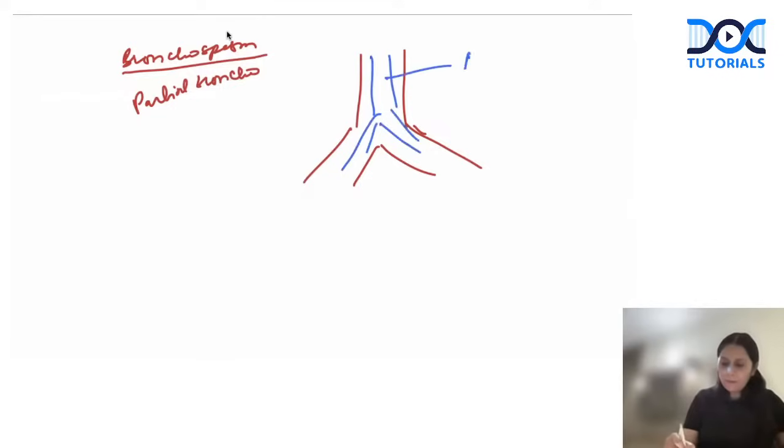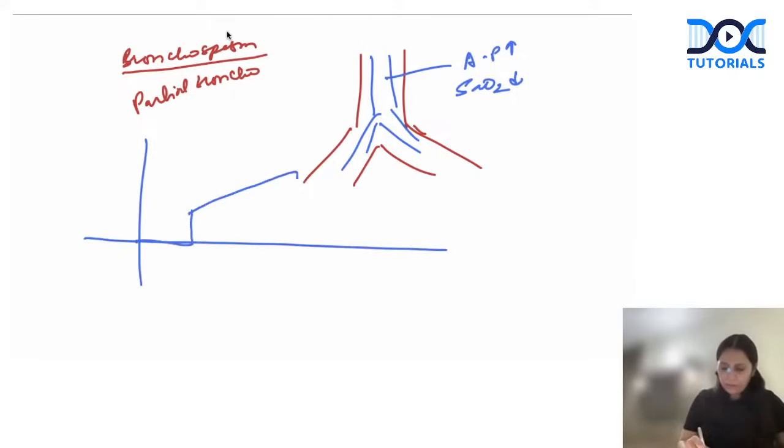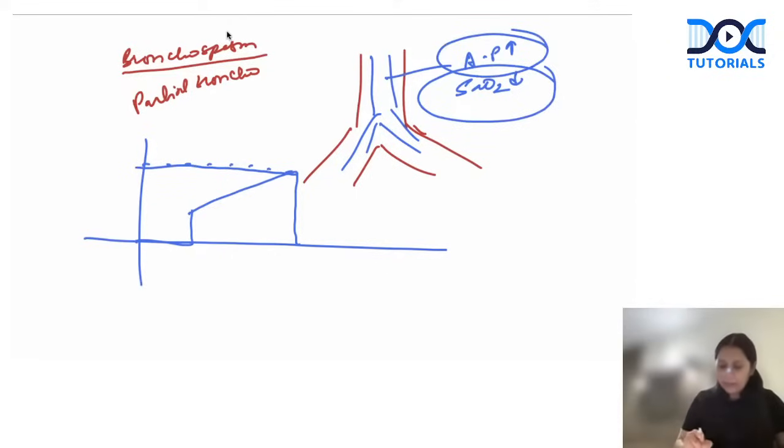So airway pressure increases, saturation decreases, and the graph of EtCO2 becomes a shark fin pattern with the final value of capno becoming higher. So in my patient, the EtCO2 increased, saturation decreased, airway pressure increased, and there was a bilateral decrease in air entry, which is pointing towards bronchospasm. So the answer has to be bronchospasm.